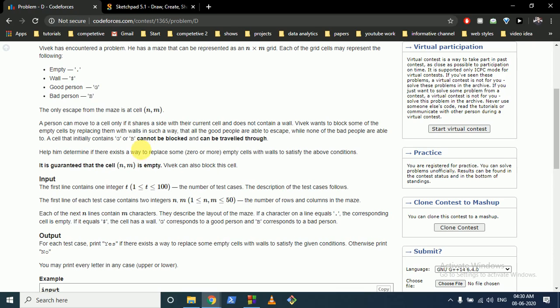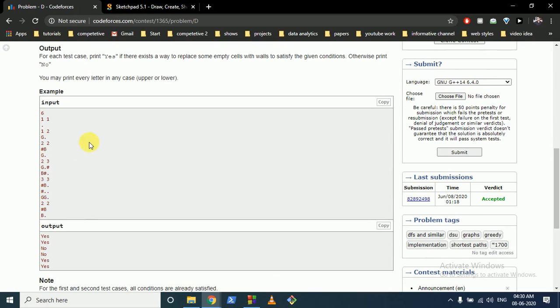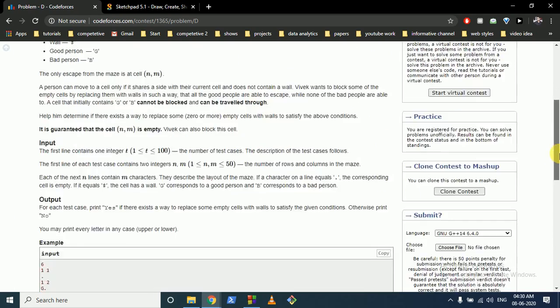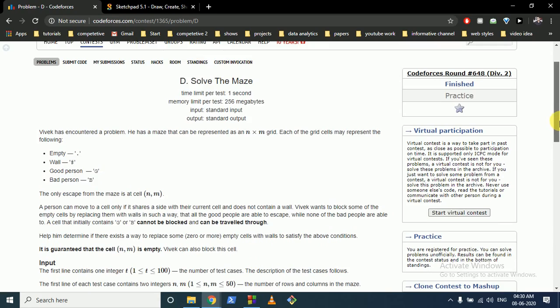Also, it is guaranteed that the last cell (n, m) is empty, but Vivek can also block that cell. You can easily think that if you block the last cell, which is the exit point, no one can escape. So these are some test cases. You can go through them, but I will tell you some key insights which you can easily see.